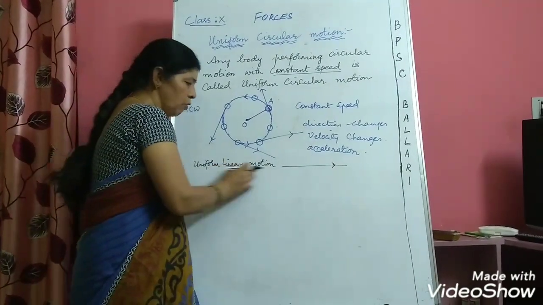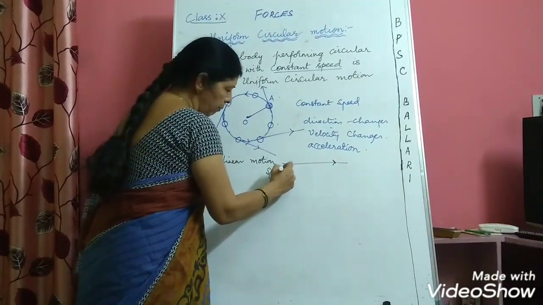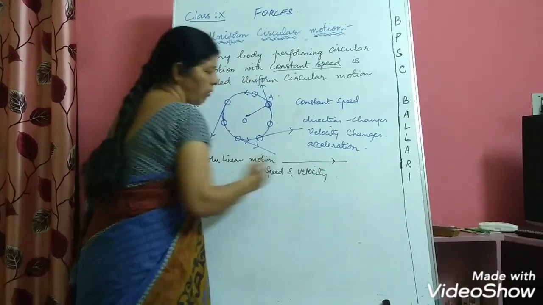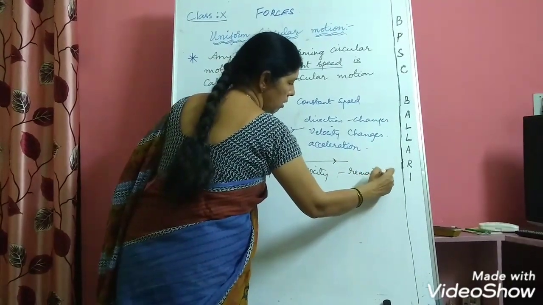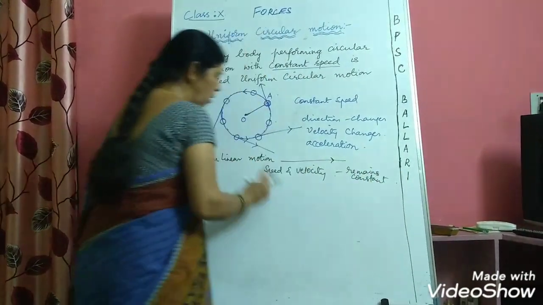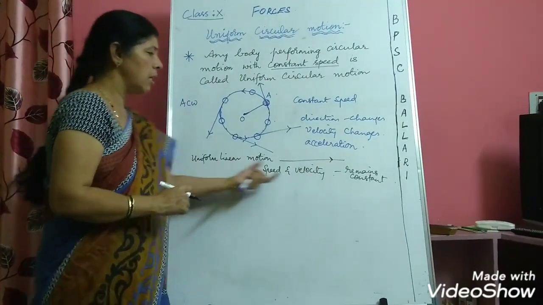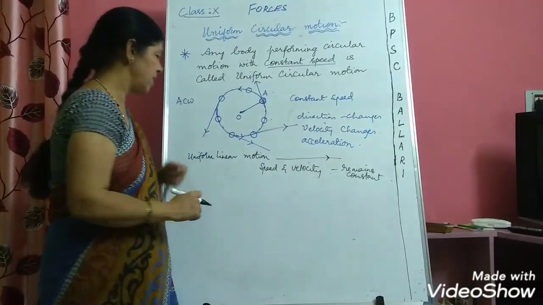In case of uniform linear motion, the speed and the velocity will remain constant. If you calculate the average speed or average velocity, both the speed and velocity will remain constant.